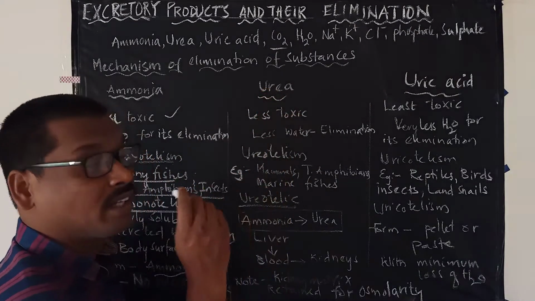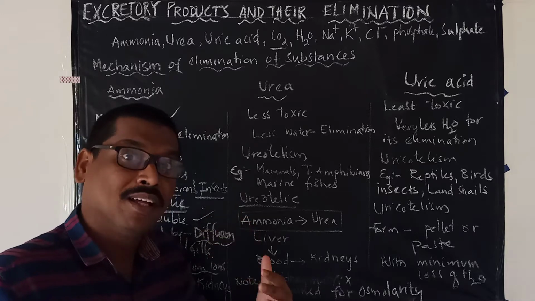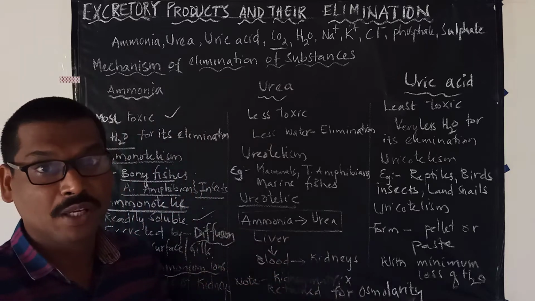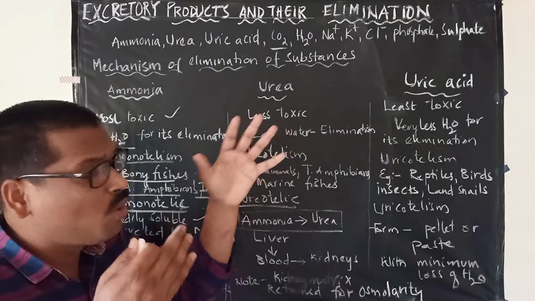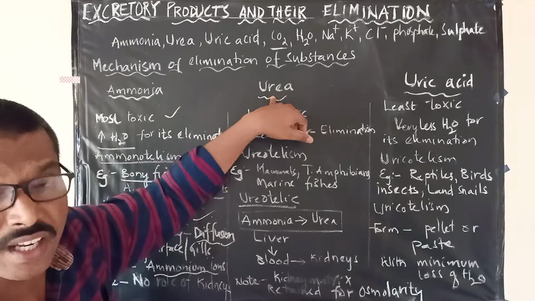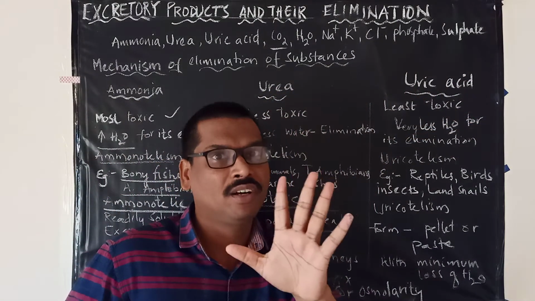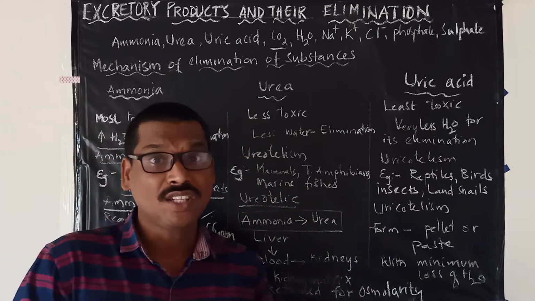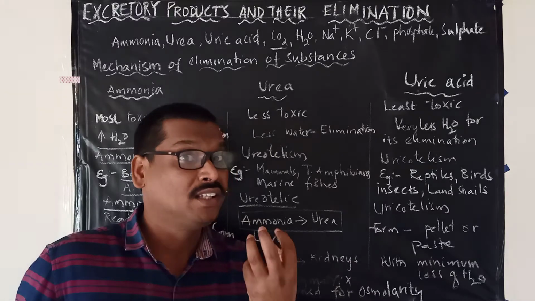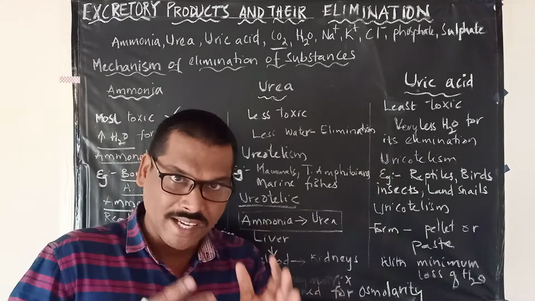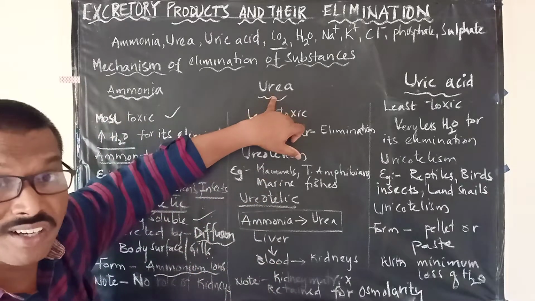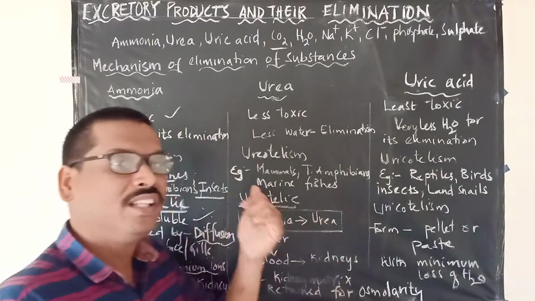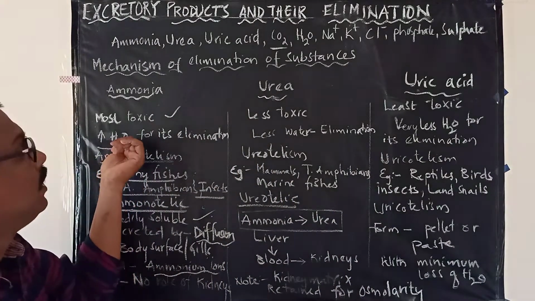But the animals that eliminate urea and uric acid have to use water, of course. Those organisms which are eliminating urea and uric acid are generally terrestrial animals. Terrestrial animals are those which are on the land, and they will have less water. That's why they have adapted to excrete urea and uric acid, which require less water compared with the elimination of ammonia.